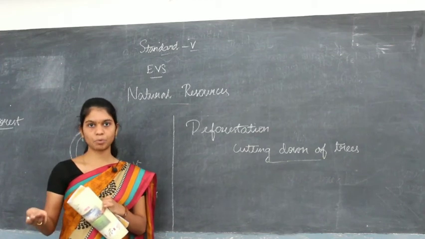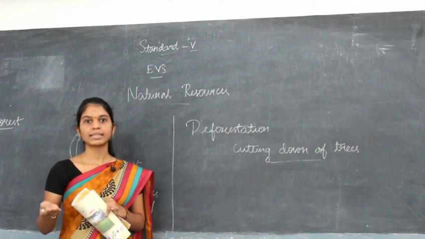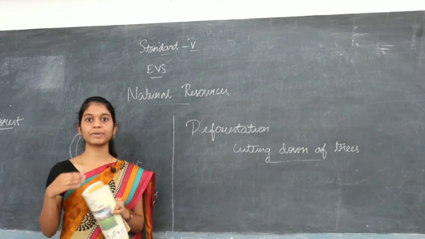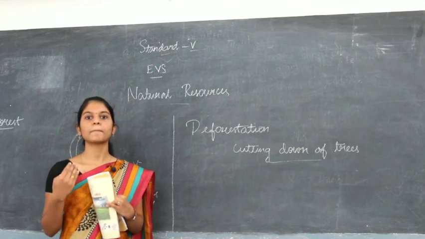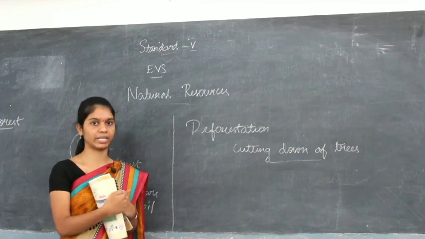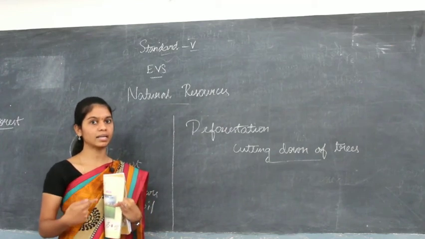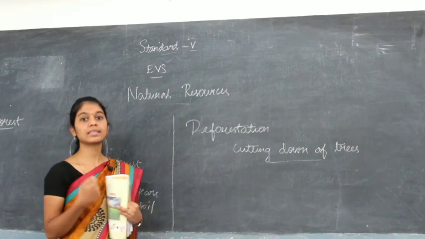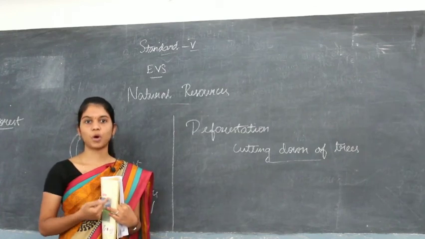With increasing population, the diseases increase, right? So in order to reduce the diseases, we have to produce more medicines. So in order to produce more medicines, we need more trees. So we start cutting more and more trees. That is the struggle faced by forest.